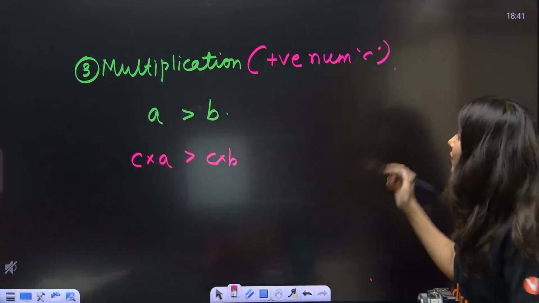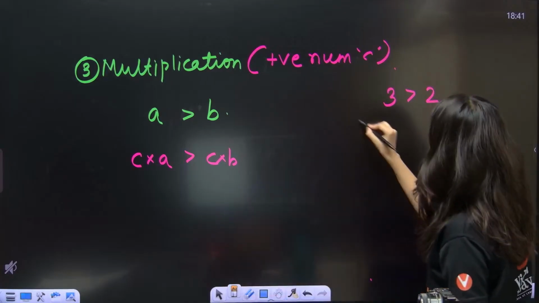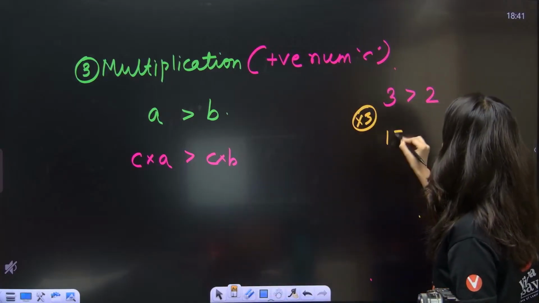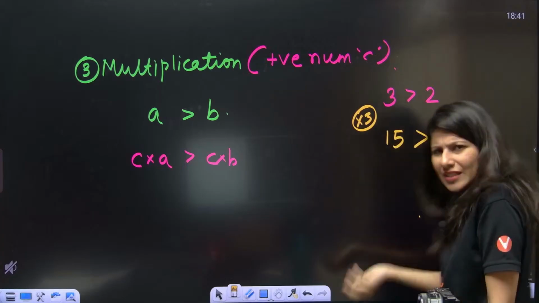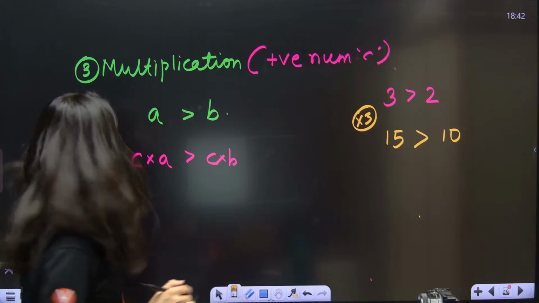Can you see? I will show you. Again, 3 is greater than 2. Now I am multiplying both sides by 5. 5 3s are 15, 5 2s are 10. Can you see? Still 15 is greater. Everybody, 15 is still greater.